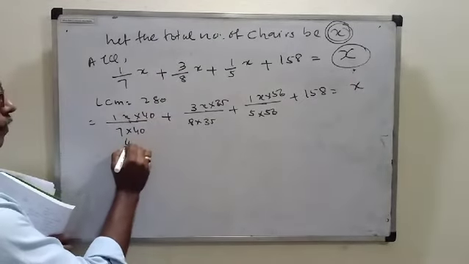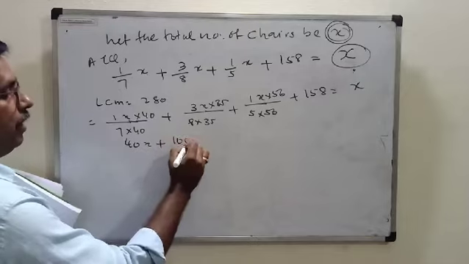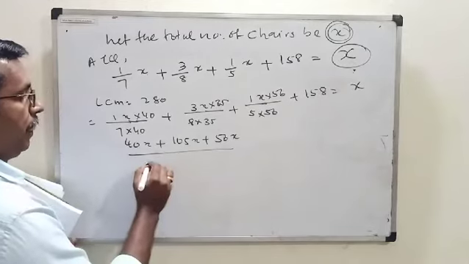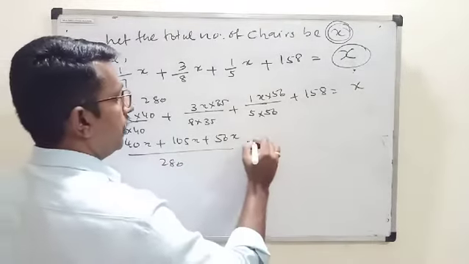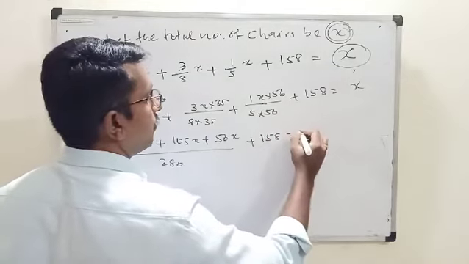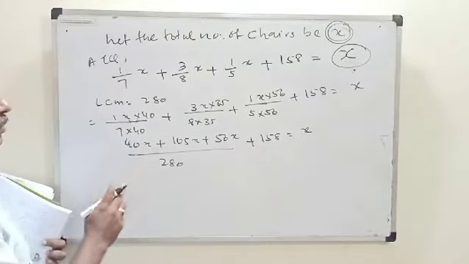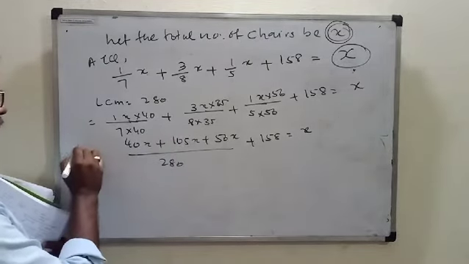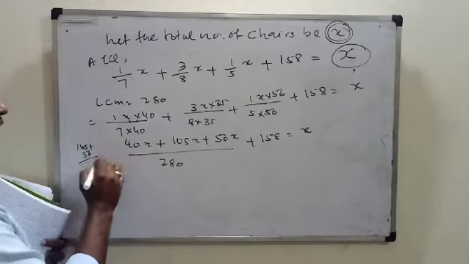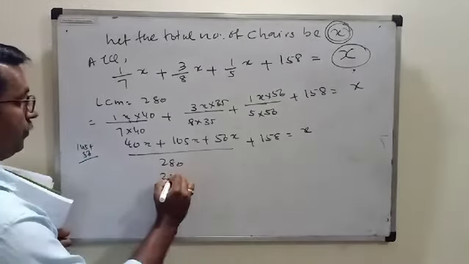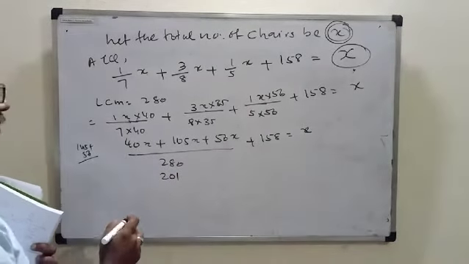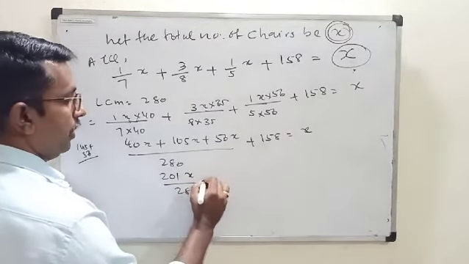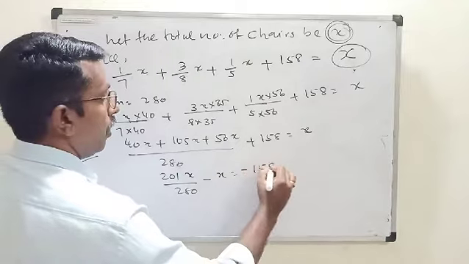Let us see this one. 40x plus 105x plus 56x upon 280 plus 158 is equal to x. So what is the answer of this one? 40 plus 105, 145 plus 56, 201. See it? 201x upon 280 minus x is equal to minus 158.